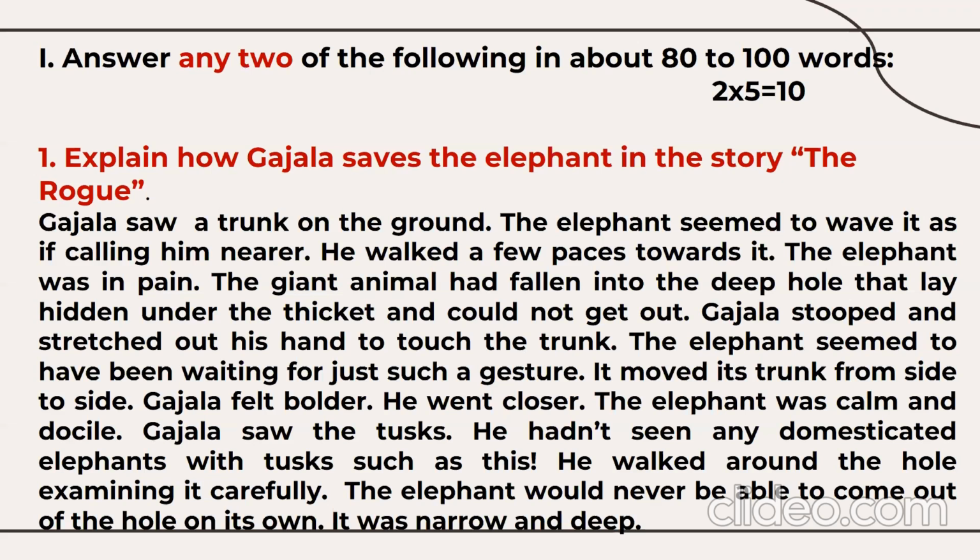Gajal stopped and stretched out his hand to touch the trunk. The elephant seemed to have been waiting for just such a gesture. It moved its trunk from side to side. Gajal felt bolder. He went closer. The elephant was calm and docile.